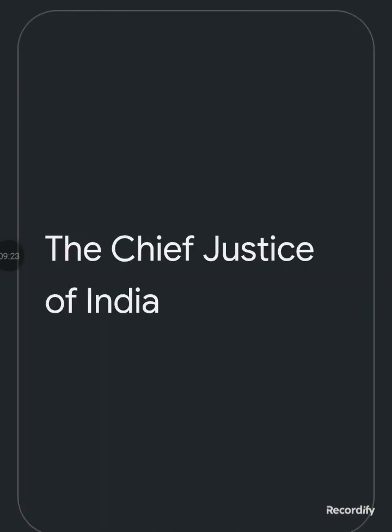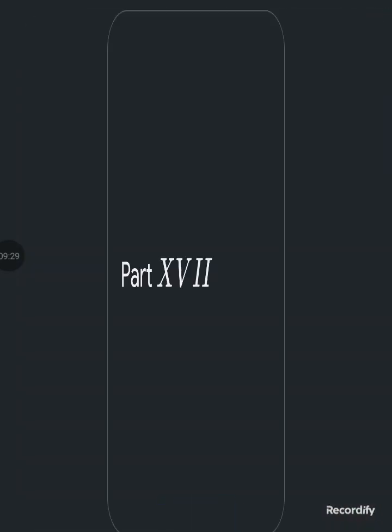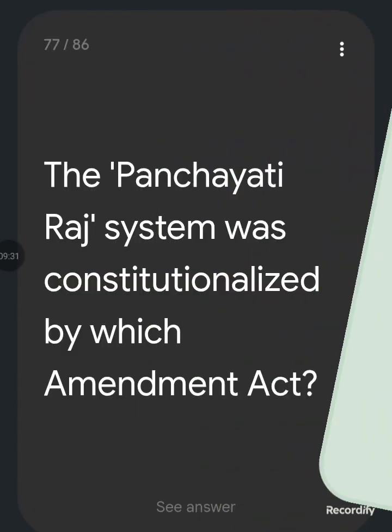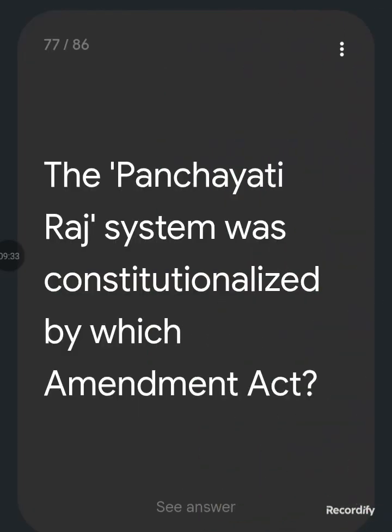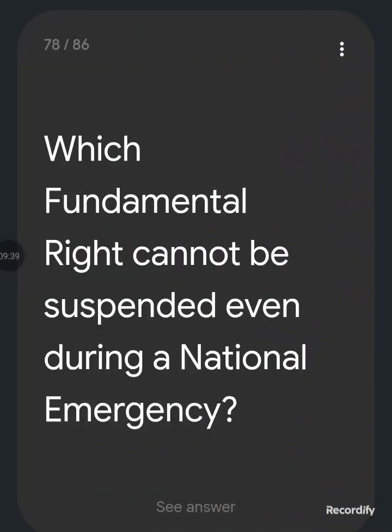the President? The Chief Justice of India. Which part of the Constitution deals with the official language of the Union? Part 17. The Panchayati Raj system was constitutionalized by which Amendment Act?